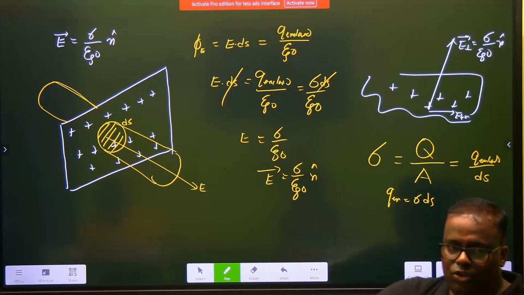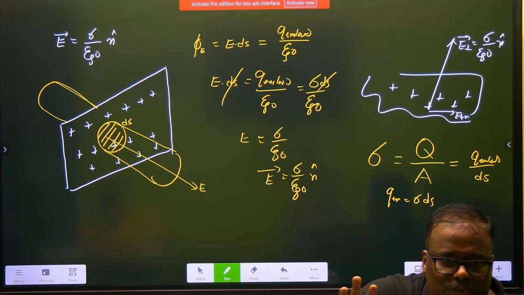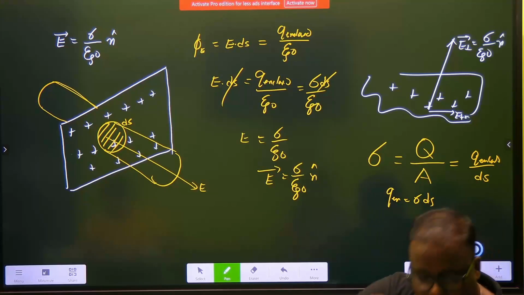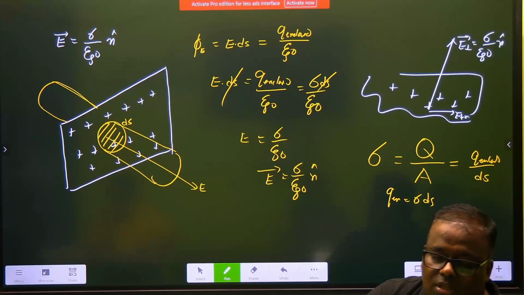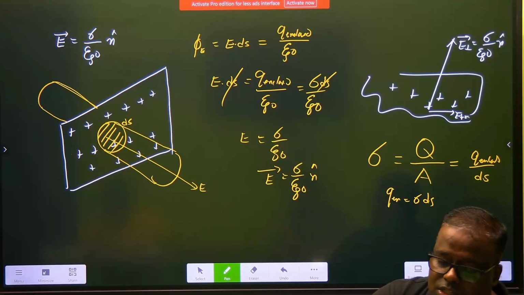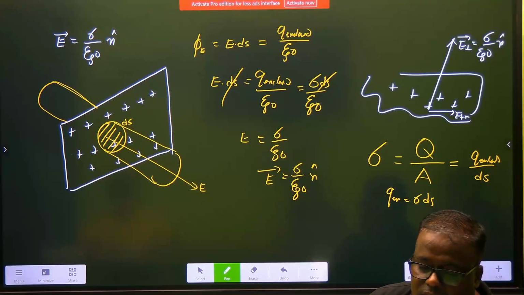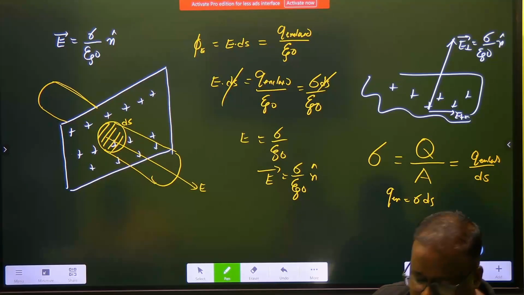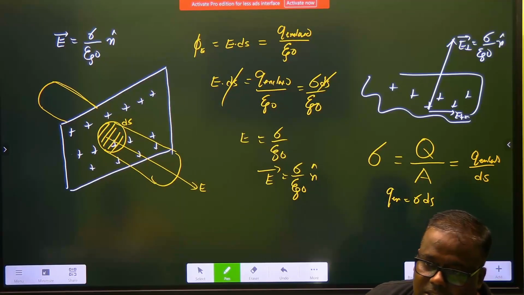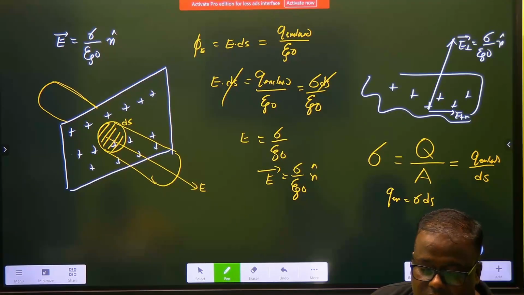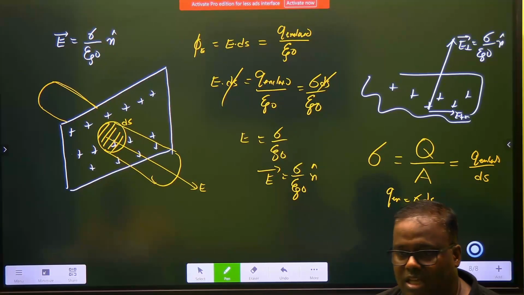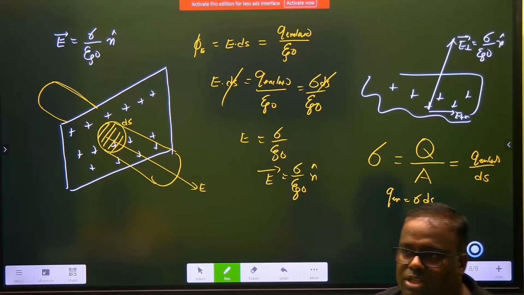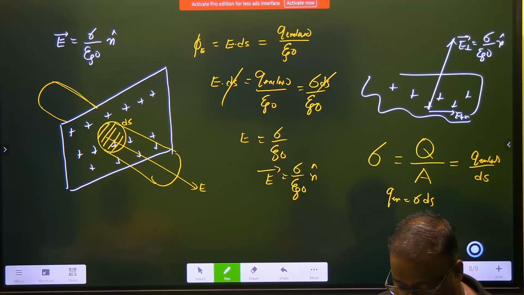So what has happened? You have got an aircraft body and you have put an electric field, or excess charges come. So the free charges on the conductor redistribute themselves on the outer surface and cancel the effect of electric fields inside the cavity. Hence, the cavity remains shielded from external electrical influence.